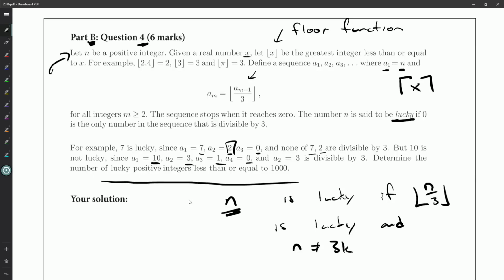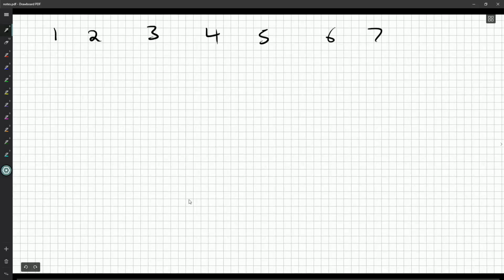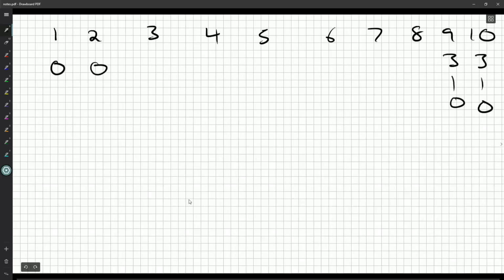Okay. Well, I might start by taking a look and saying, alright, let's look at some of these numbers. So we'll start forming the sequence 1, 2, 3, 4, 5, 6, 7, 8, 9. I'll go all the way up to 10, sure, why not? So we know 10 goes to 3, goes to 1, goes to 0. 9 divided by 3 is just going to be 3, which goes to 1, goes to 0. Actually, 1 goes to 0, 2 goes to 0, 3 goes to 1, goes to 0.